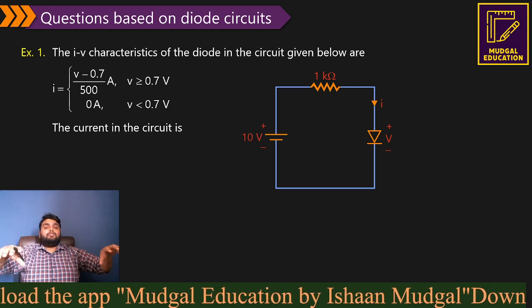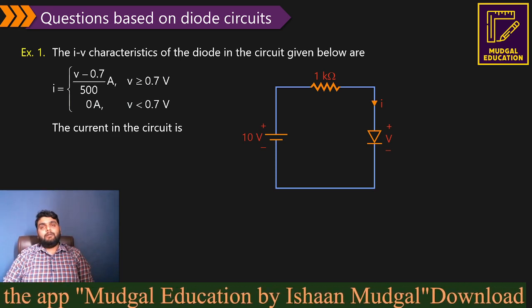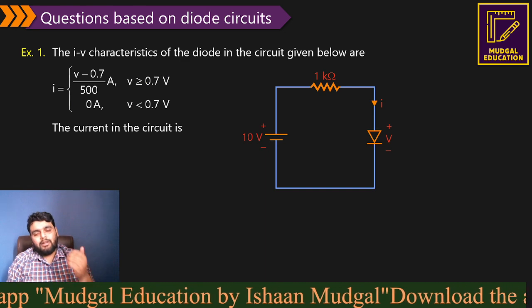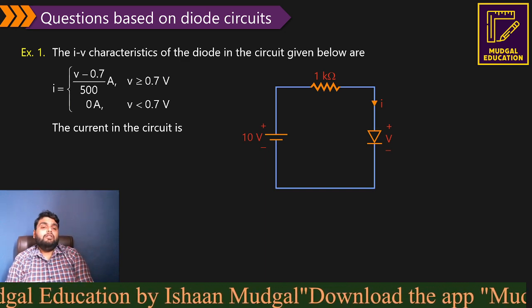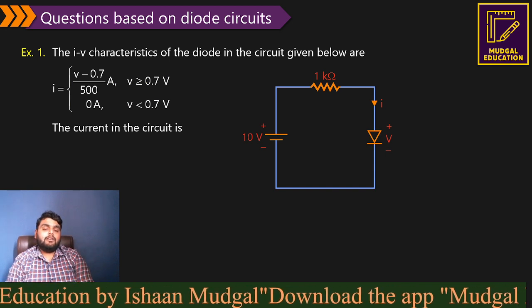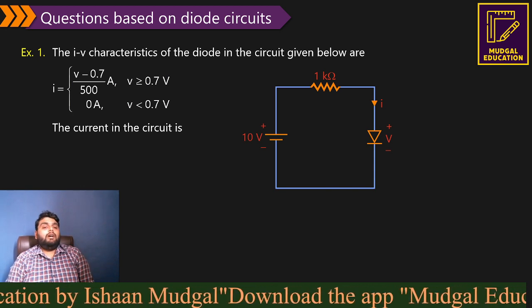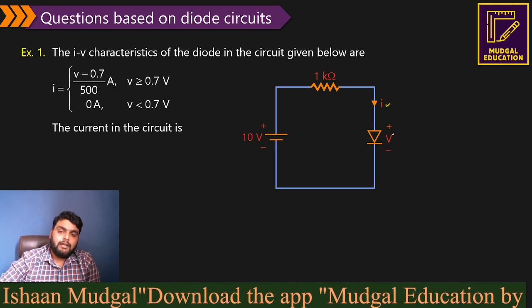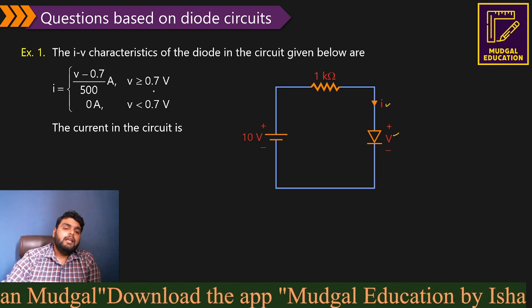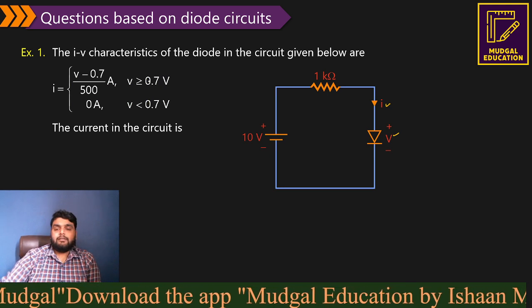So this is the first question on your screen. I will advise everybody to pause the video and try it by yourself first, and then we will solve it together. So the question is, the IV characteristic of a diode in the circuit given below is this. So what have they given? They have given the relation between the current and voltage across a diode. Now they are asking what will be the current in the circuit.